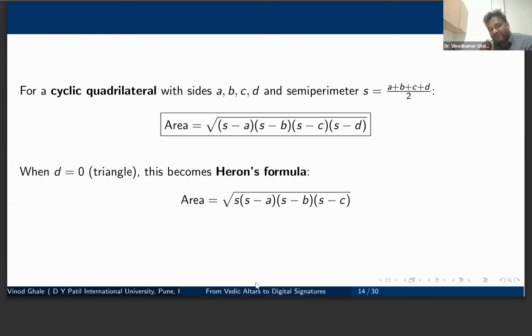See, on the left hand side we have the area number, and on the right hand side we have just sides. So that connection between the sides of the triangle and the area number was established by Heron. So they celebrated Heron's formula. But Brahmagupta did it in a more general way in ancient times. Why only triangles? He gave a formula for the quadrilateral also.